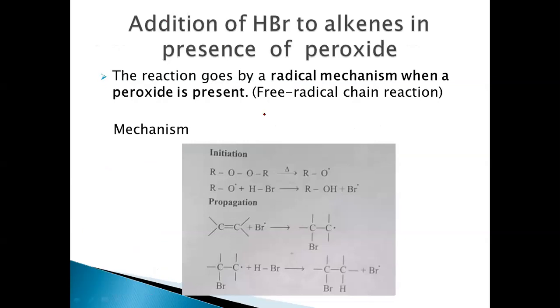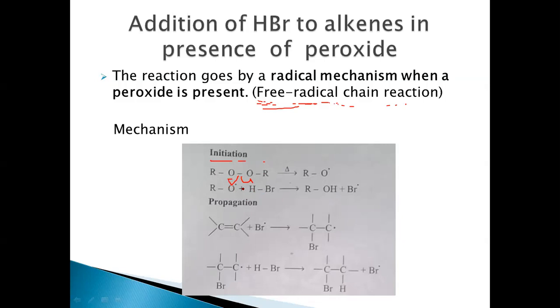This mechanism will proceed via free radical formation. So it is a free radical chain reaction, and the free radicals are being formed here. The first is the initiation step with the peroxide by homolytic cleavage, because this is formation of free radicals. We see this homolysis here.